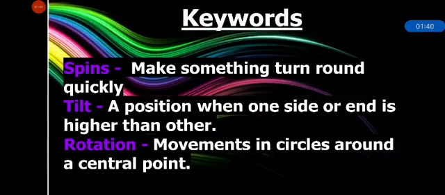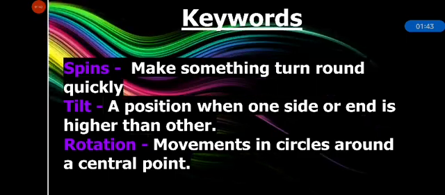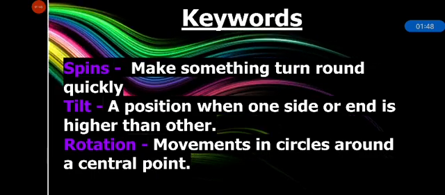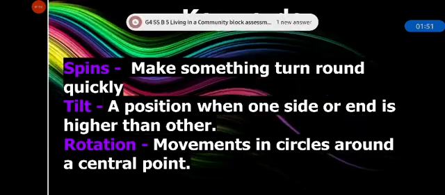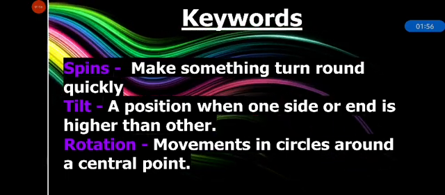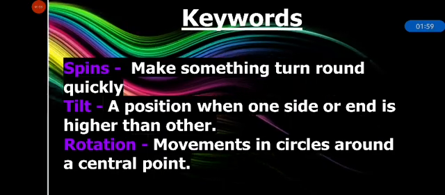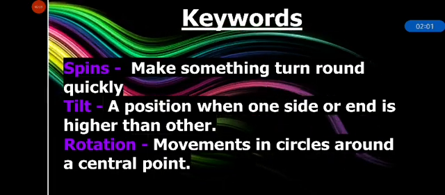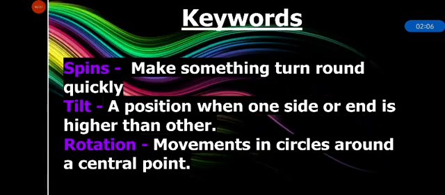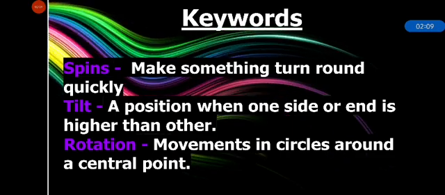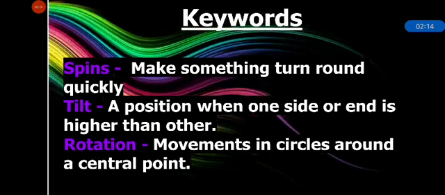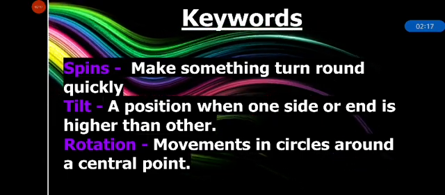Now, keywords from today's topic. Spin means to make something turn round quickly, like a top. Tilt means a position when one side or end is higher than the other. Rotation means movement in circles around a central point. Imagine there is a point in the center and a thing is moving in a circle.